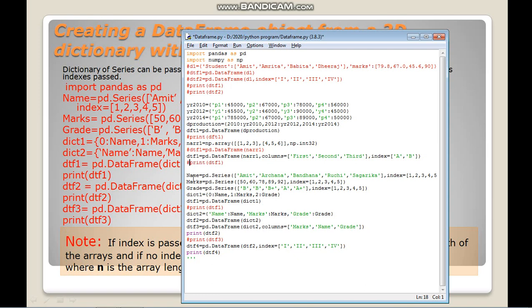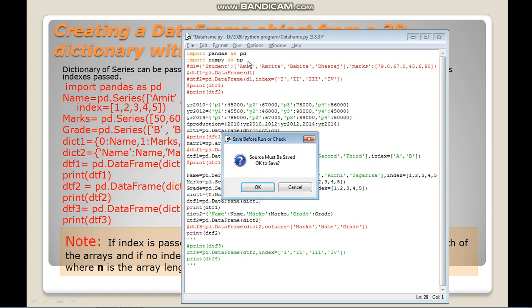You can see the code here. See, here I have written name, then marks, then grade. So it's a dictionary. If I print this, how will it look with the name? Let us check up to this much only. This one also I will explain. Let us first see how it will look if we run this one.